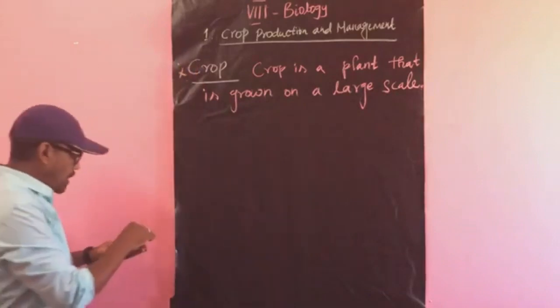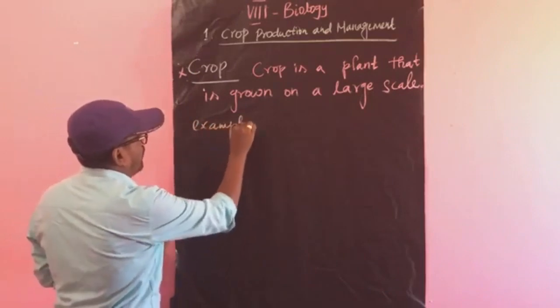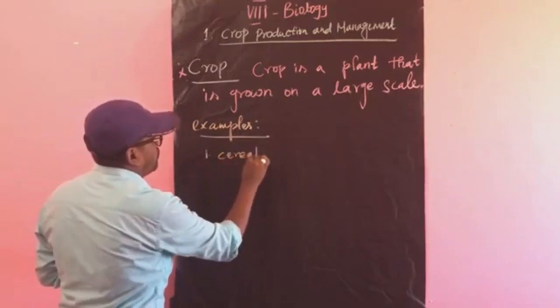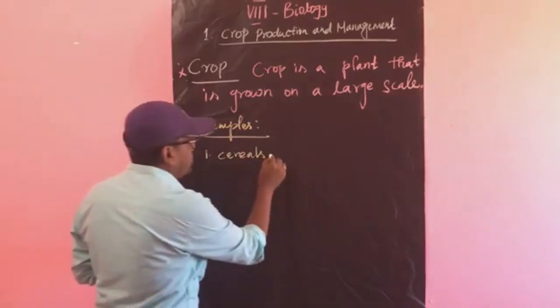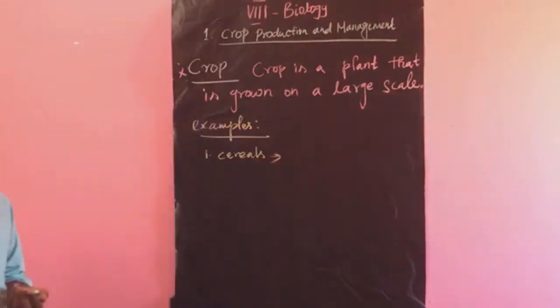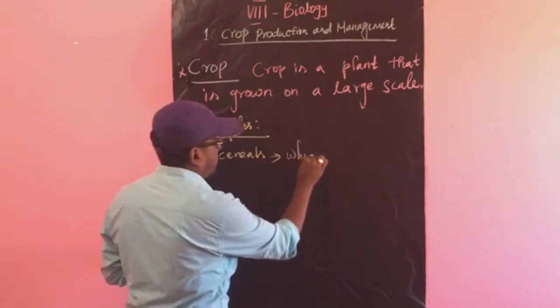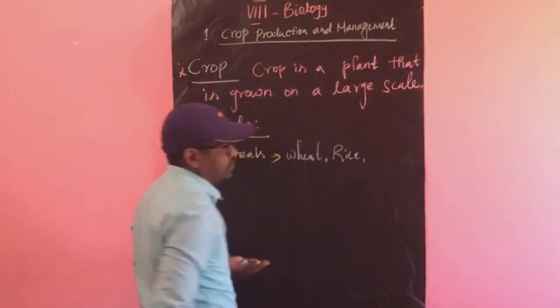Okay, examples. What are the examples for crops? The first one is cereals. So what are cereals? What are the examples for cereals?